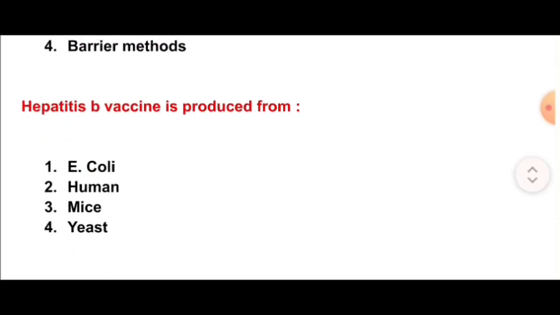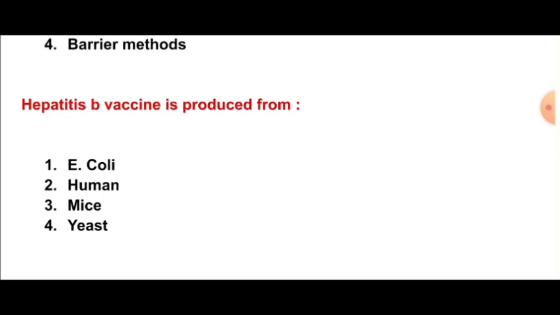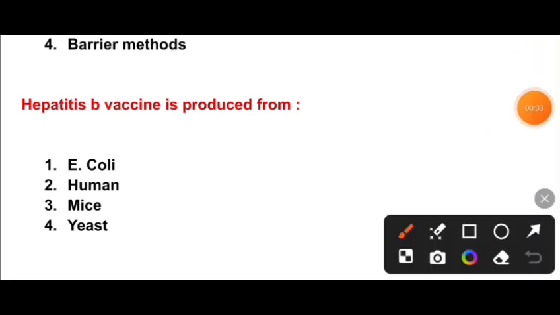Next question is, hepatitis B vaccine is produced from E. coli, human, mice, yeast. So the correct option is option D, yeast. Hepatitis B vaccine is produced from yeast.